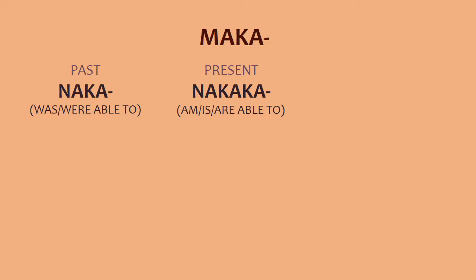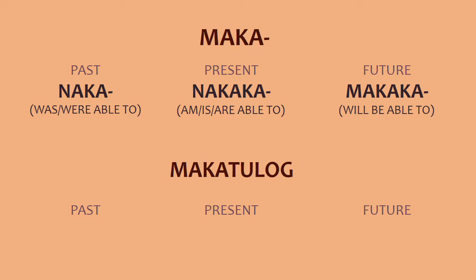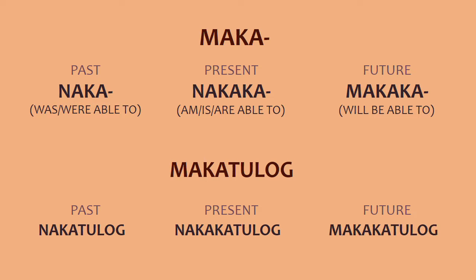The prefix for the past tense is naka, present tense, nakaka, and future tense, makaka. So for makatulog, to be able to sleep, we have nakatulog for the past tense, nakakatulog for the present tense, and makakatulog for the future tense.